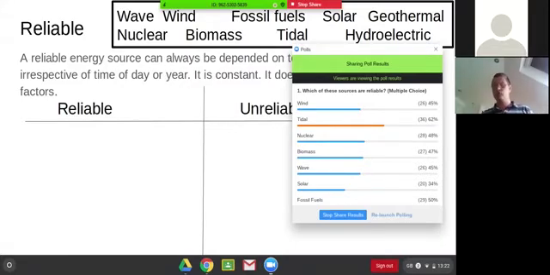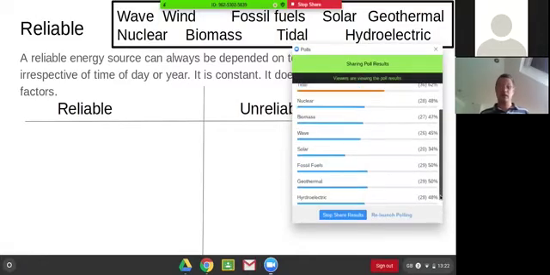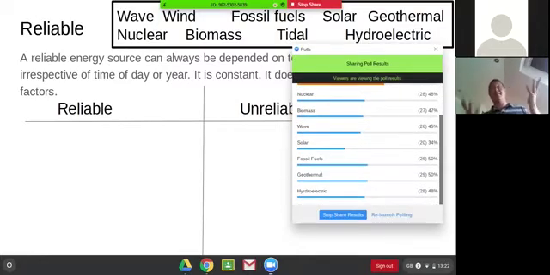You can't control that. The same for wind. Imagine it's just not a very windy day. That happens sometimes. There's not a lot of wind, so the turbines aren't turning, so it's not generating electricity. It's not a reliable way to generate electricity. Waves, again, I went down to the sea the other day and it was still as a mill pond. Not very many waves, so I wouldn't be generating very much electricity. Solar is another unreliable one. For a start, it's dark about half the time. So if you want to use electricity at night, solar's not going to be generating any.